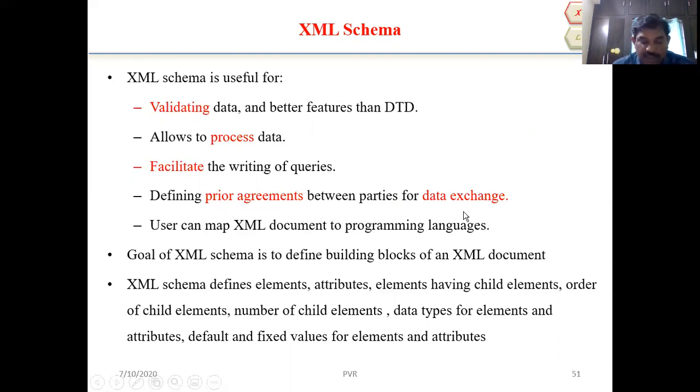We can write the program in .NET. We can write the program in HTML. We can write the program in Python. Whatever the language we are using, that can be mapped to the XML document.